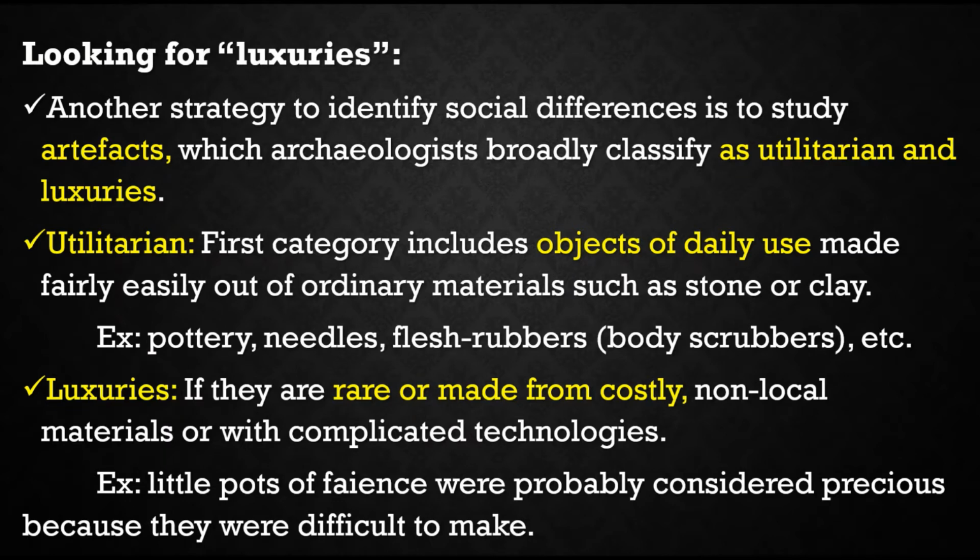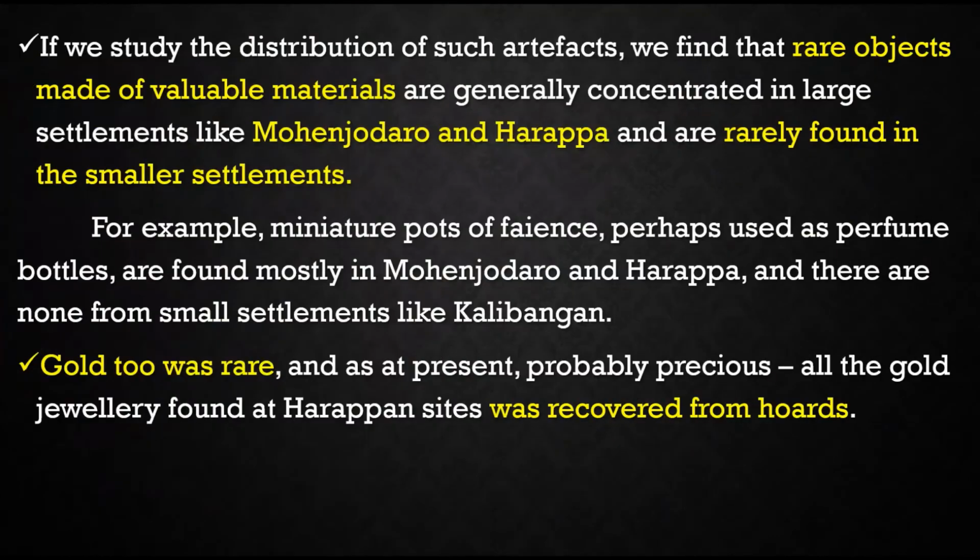When it comes to the luxurious, these are things which are very rare or costly, or materials which were available from non-local places, or they used to bring all these from non-local places. So you can take an example of the small little pots of faience. It is very easy to understand the history by using these two different categories.